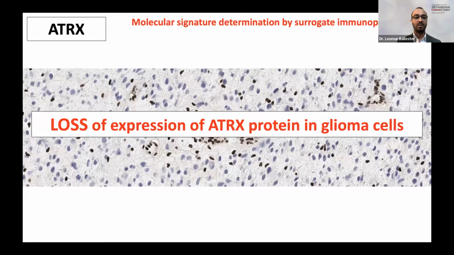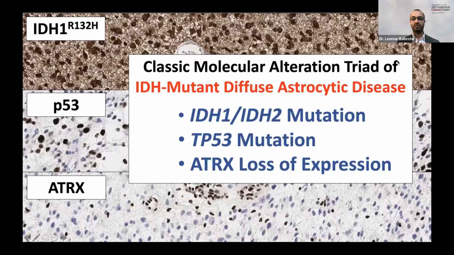So by immunohistochemistry, we have been able to do a molecular characterization of this glioma. It has an IDH1 R132H mutation, likely a P53 mutation, and an ATRX mutation. And that is the triad of diffuse astrocytic disease. So IDH mutant astrocytoma. These are the three categories. And we can do that by immunohistochemistry.